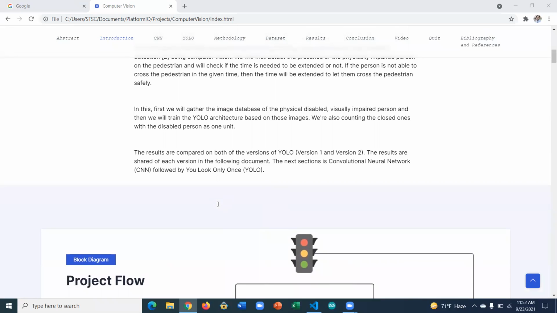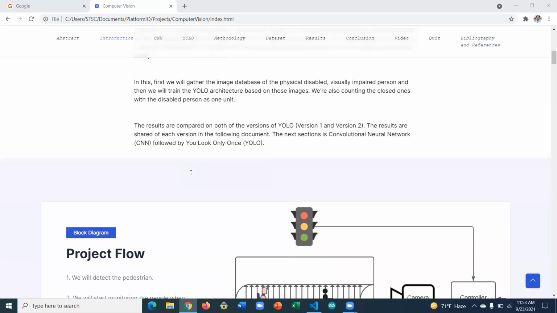So if someone who is impaired is crossing and the pedestrian crossing time is about to end, like it's down to 1 second or 2 seconds, then we are using computer vision to detect the presence of the impaired or disabled person on the pedestrian crossing, if they are still there and have not crossed the path. So we will extend the pedestrian crossing time by maybe, for example, 10 seconds or 20 seconds. This will give them enough time to pass the road safely, and we will keep the lights red until they have passed. So this is the idea behind this.